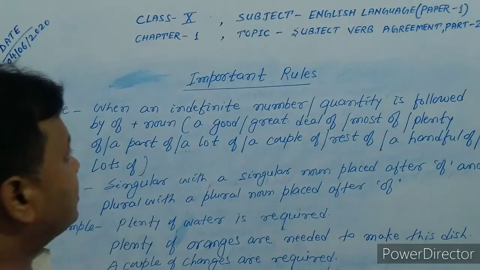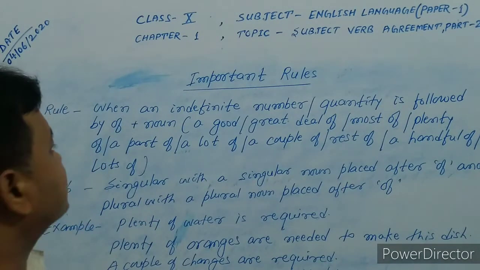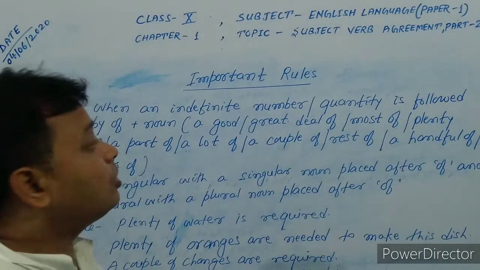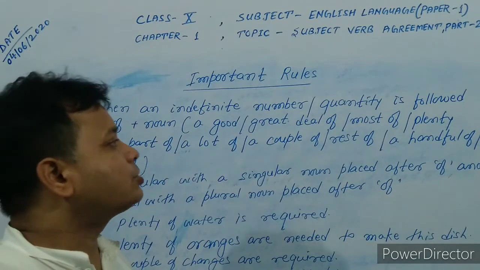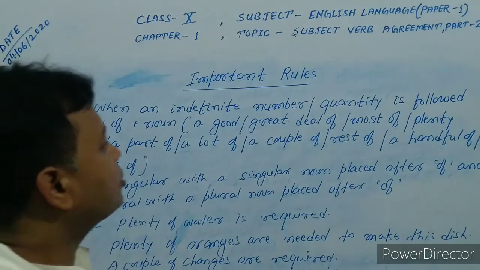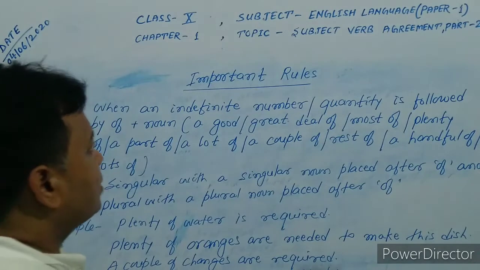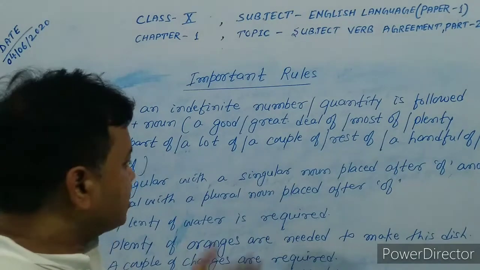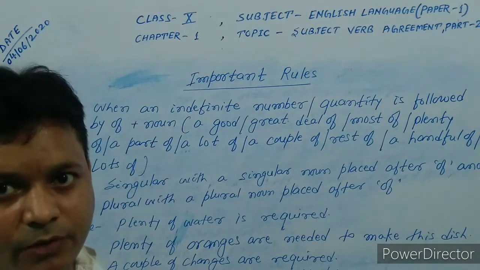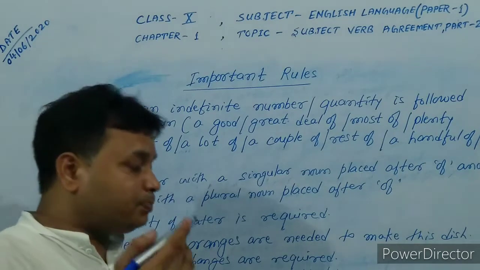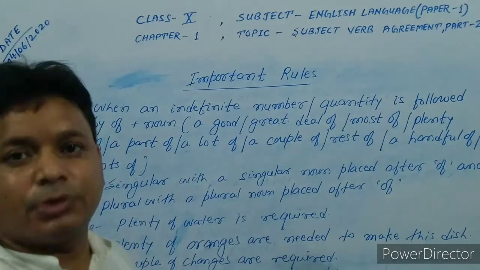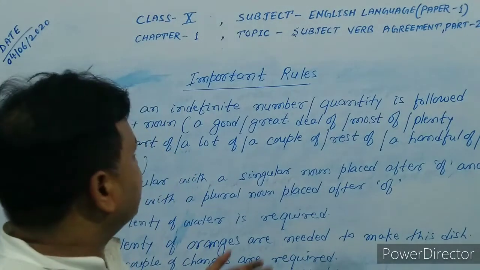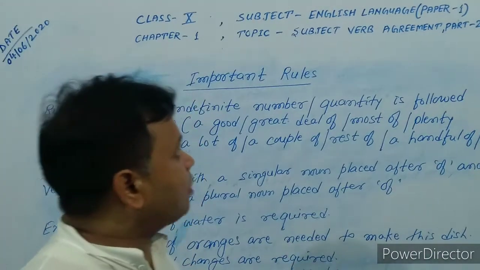It means when an indefinite number or quantity is followed by a noun, a good deal of, a great deal of, most of, plenty of, a part of, a lot of, a couple of, rest of, a handful of, lots of, we have to apply the rule. As in the examples, if a singular noun comes after of, we use a singular verb. If a plural noun comes after of, we use a plural verb. So now, student, today I have completed this chapter, chapter first, subject-verb agreement topic part 2.